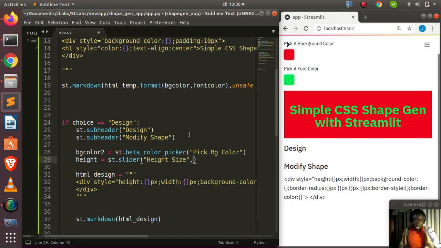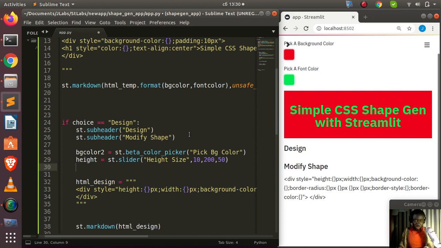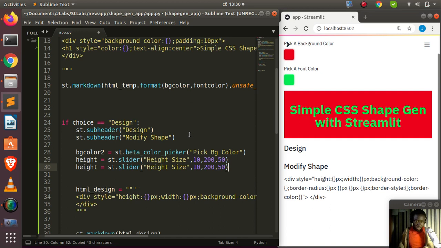Then here I'll set my limit. The lower limit is 10. The higher limit is 100, or you can make it 200. Then the default value is going to be 10, or you can make it 50 as you want. Let's make it 50, right? Very simple. That is going to be the default. Then we also do the same thing for the width. I'll copy this one here, come back to this, and change this one to width.